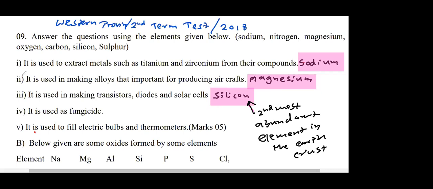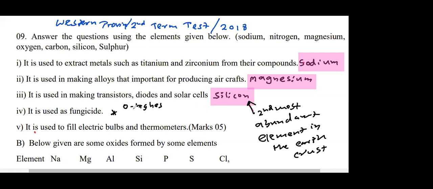Who can tell me the most abundant element in the earth crust? Silicon is the second highest percentage in the earth crust. Which element is the highest? Aluminium. Ayat, what is the most abundant element in the earth crust? Oxygen. Very good. Can you all please write in your chemistry short notebooks?